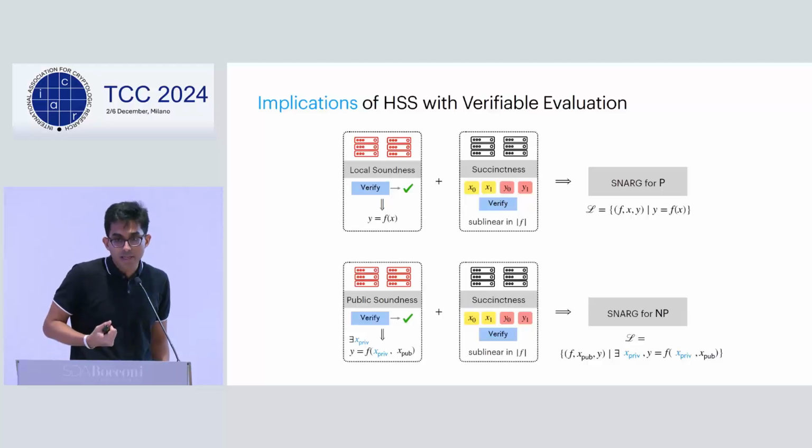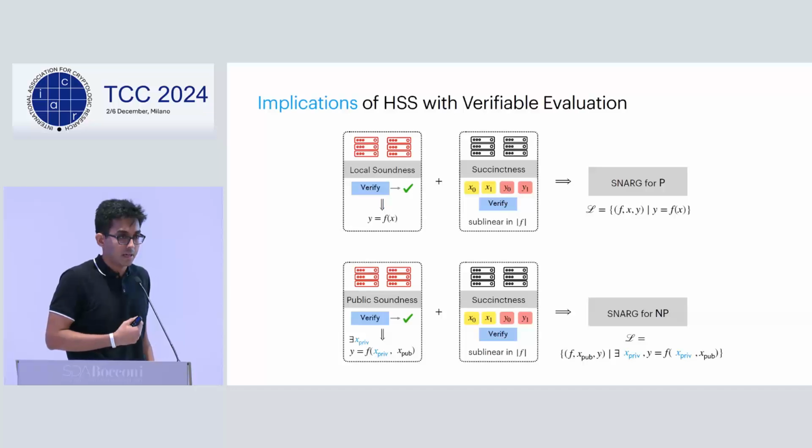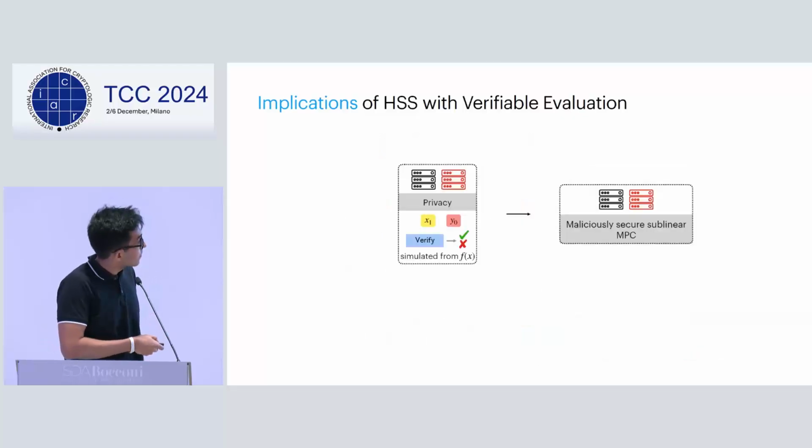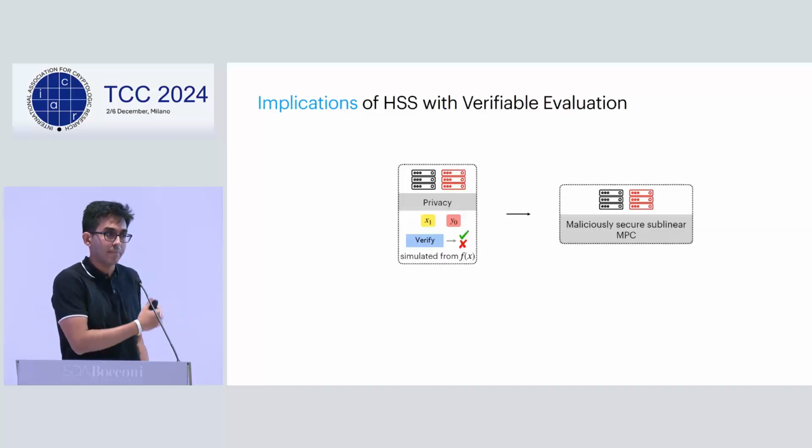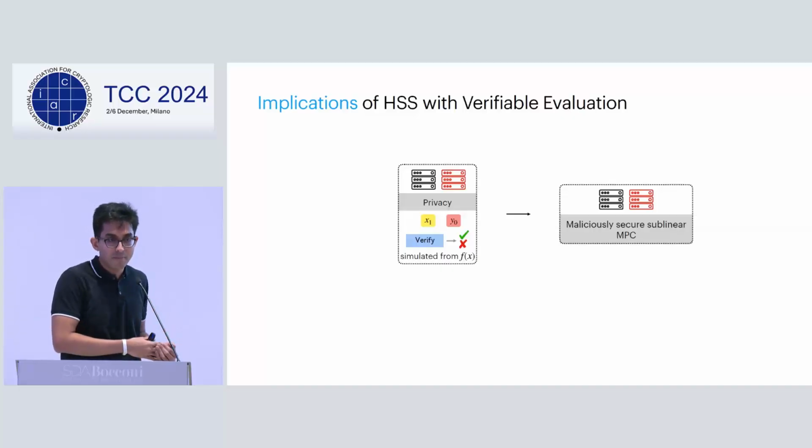Similarly, public soundness plus succinctness implies a SNARK for NP, where the private part of the input takes on the role of the NP witness. Finally, the notion of privacy that we have for homomorphic secret sharing with verifiable evaluation is similar to the privacy notion in MPC. And again, because the evaluation is non-interactive and the share sizes are succinct, it's really MPC with sublinear communication in the size of the circuit.